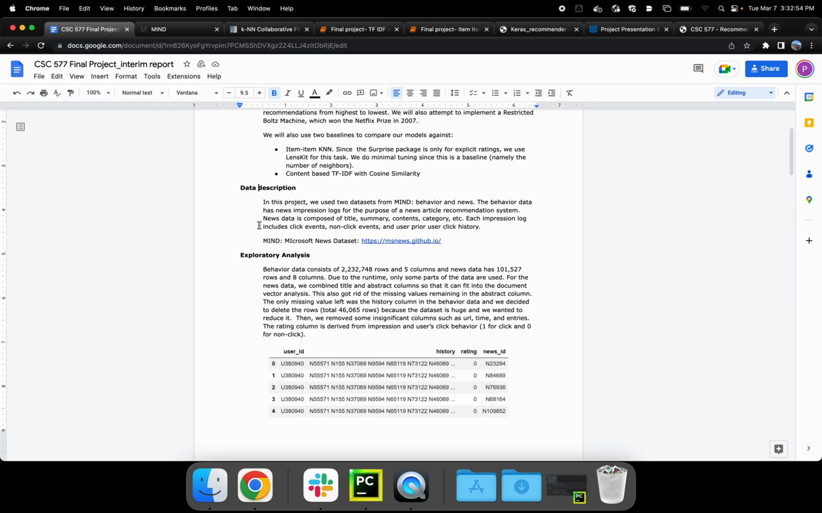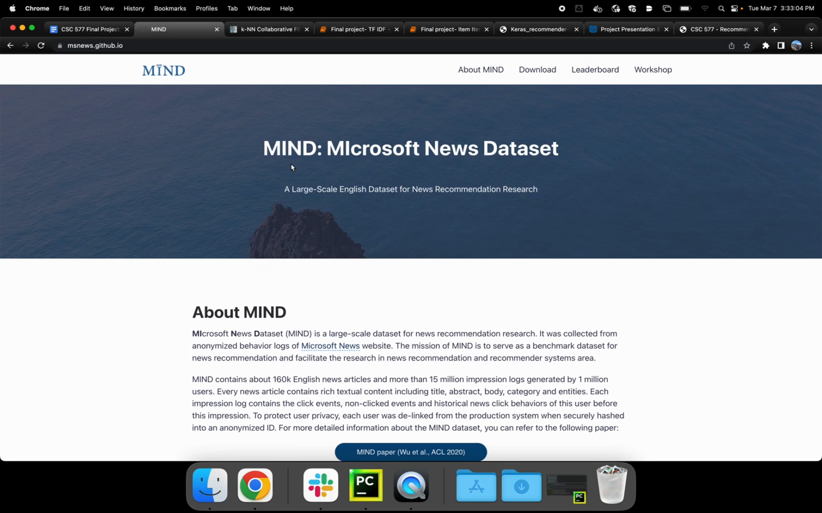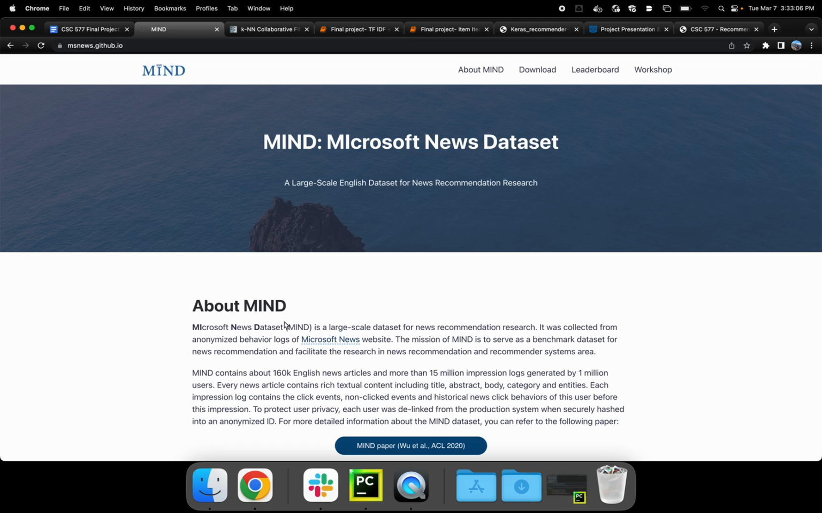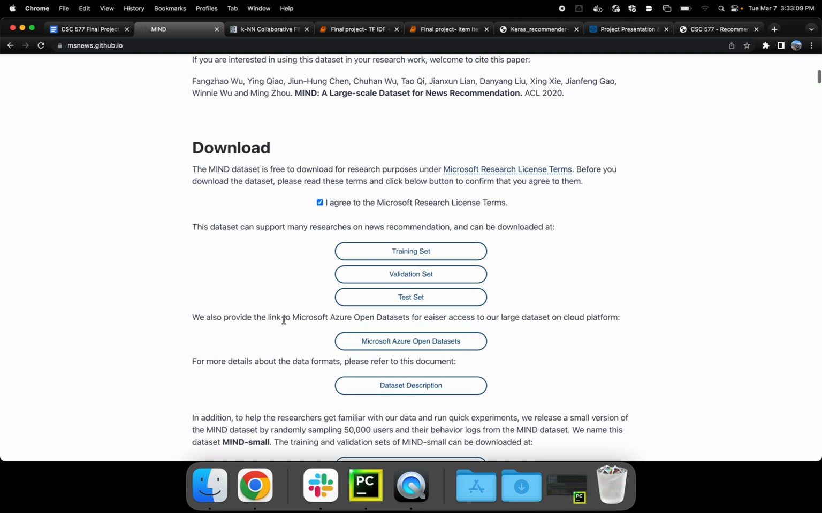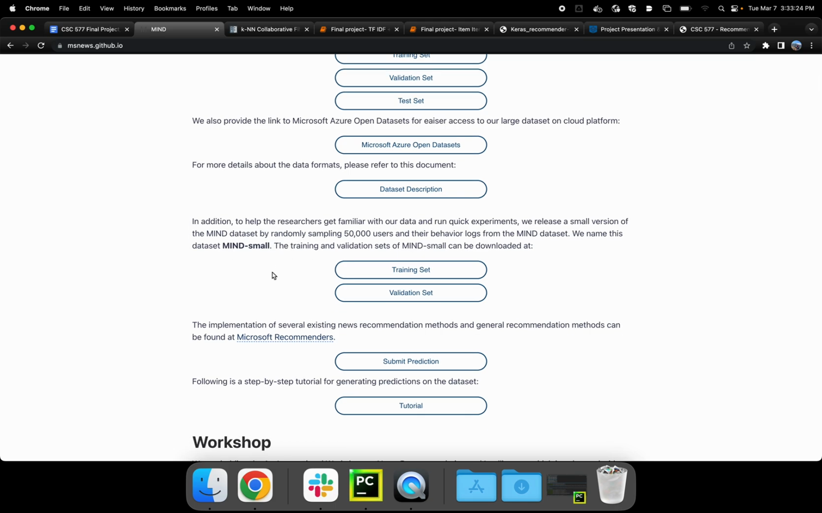For our data set, we used 2 pieces from the MIND data set. The link is here. Basically, the MIND data set is the Microsoft News data set, an English data set for news recommendation research. Very easy to download. We use the MIND Small data set, which is a random sampling of 50,000 users, just so we can get the project off the ground. It still leads to millions of rows in our training data.